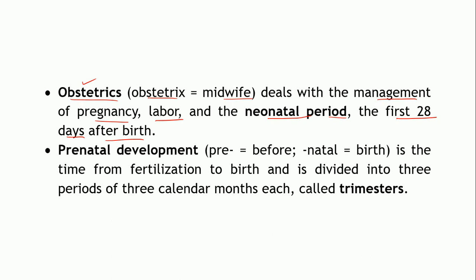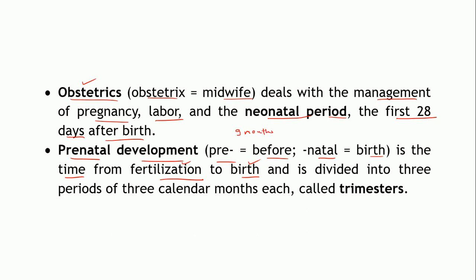Then there is something called prenatal development. Pre means before and natal means birth. Prenatal development indicates the time from fertilization up to the birth. This entire period, right from the fertilization of the secondary oocyte by the sperm up to childbirth, lasts about 9 months.